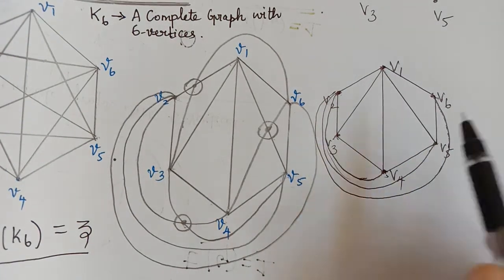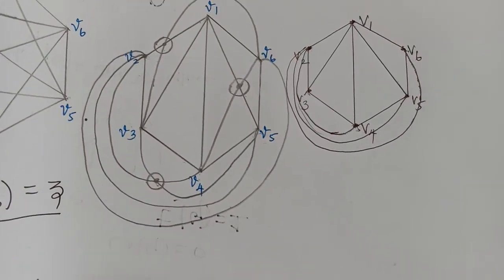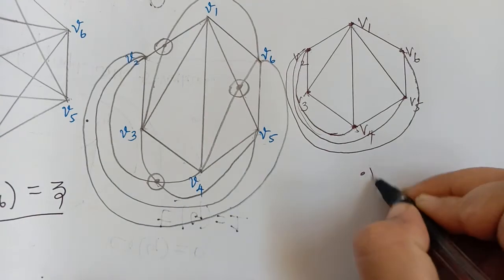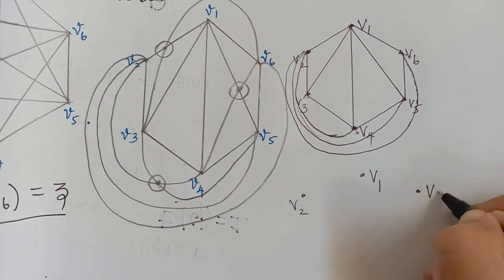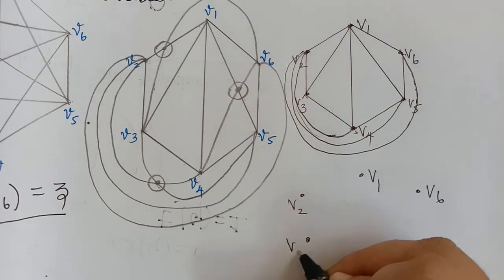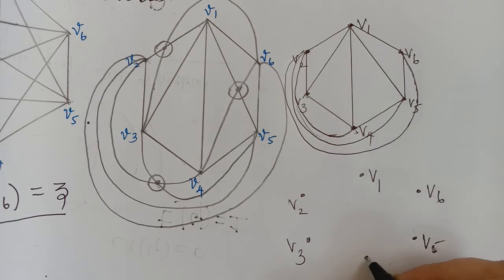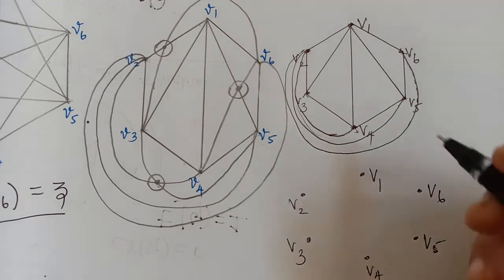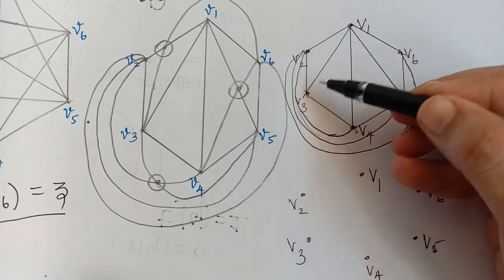So in that case, this graph has to be decomposed into another planar subgraph where all the vertices remain the same. So we should not change the vertices. So this is V3 and then V5 and this is V4. Now from V3 there is already an edge with V1, V2 and V4.